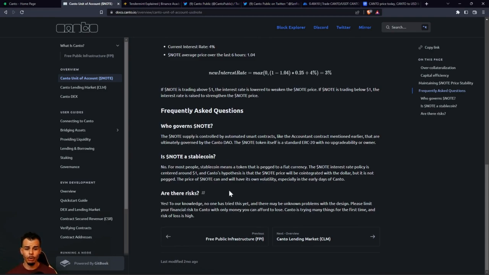Is note a stablecoin? No. For example, stablecoin means a token is pegged, tied to a fiat currency no matter what, right? The note interest rate policy is centered around $1. Centered, that means it's close around there. And Canto's hypothesis is that the note price will be co-integrated with the dollar, but it is not pegged. The price of note can and will have its own volatility, especially in the early days of Canto.